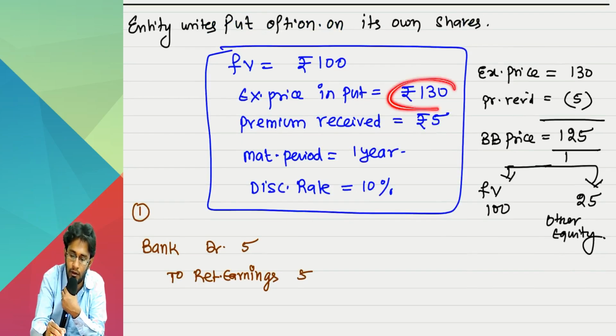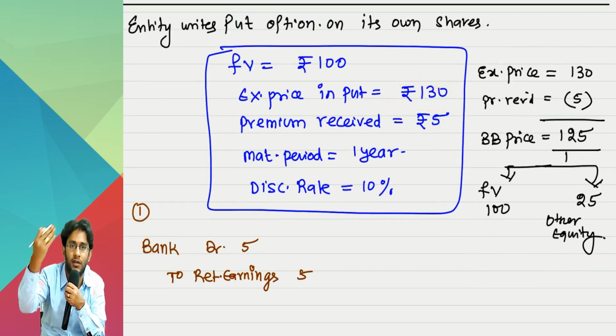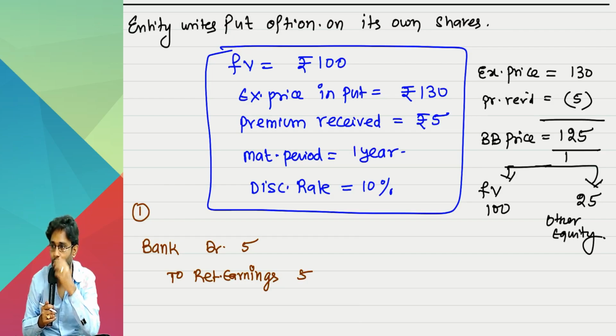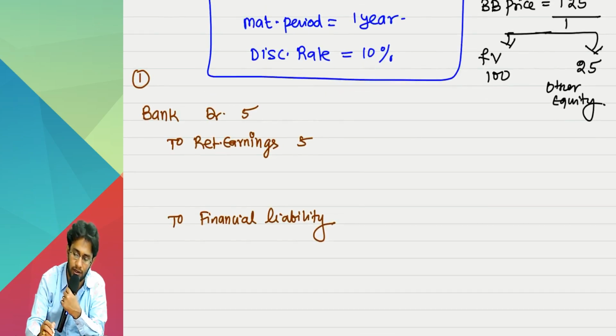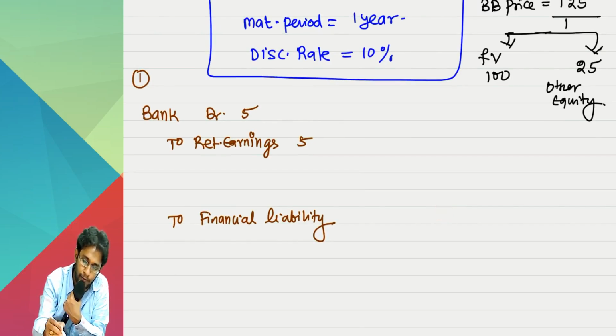To the holder, how much amount do we have to pay after 1 year? 130. But since it is after 1 year, there is a time value of money involved. Instead of recognizing at 130, recognize at the present value of 130: 130 divided by (1 plus 0.10) to the power 1.